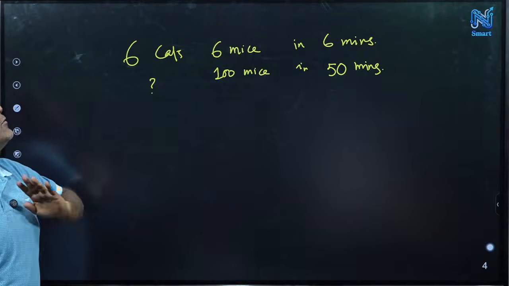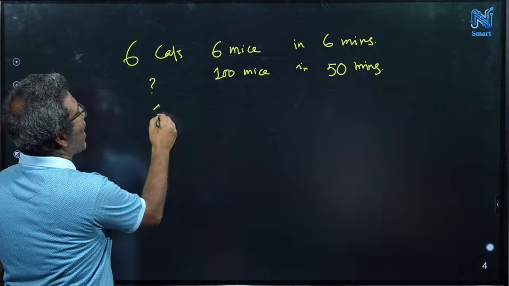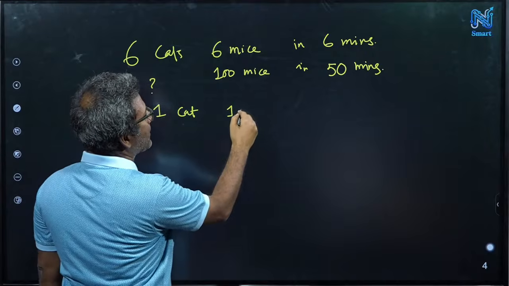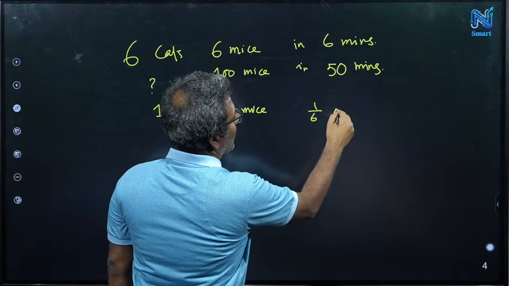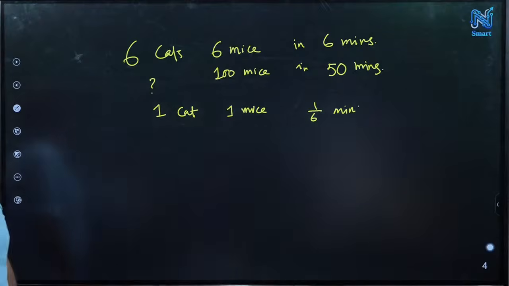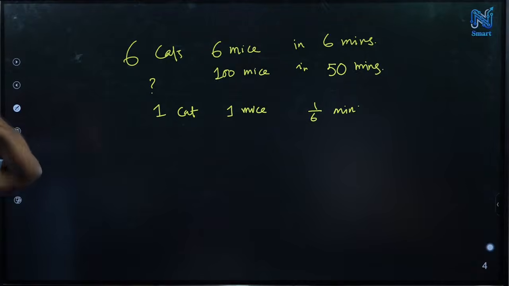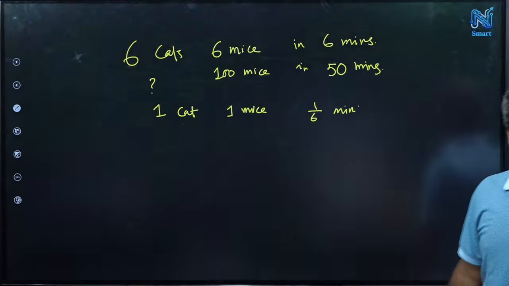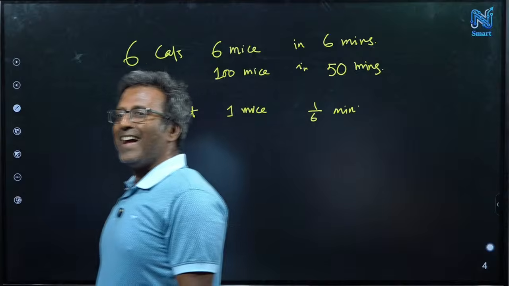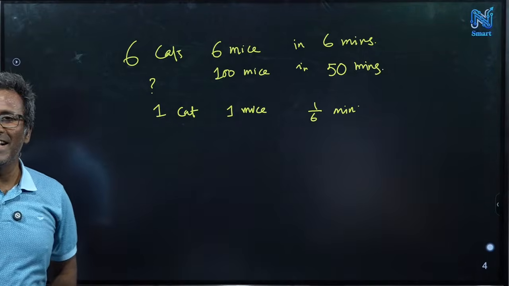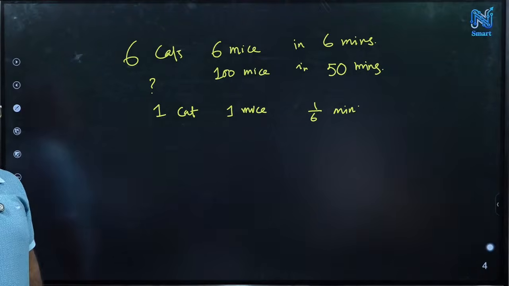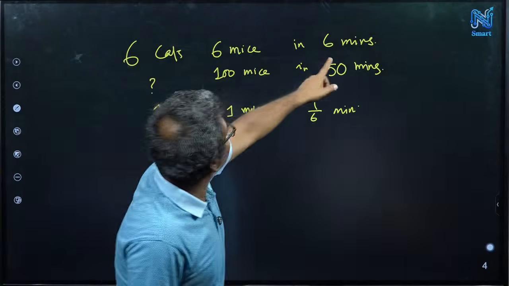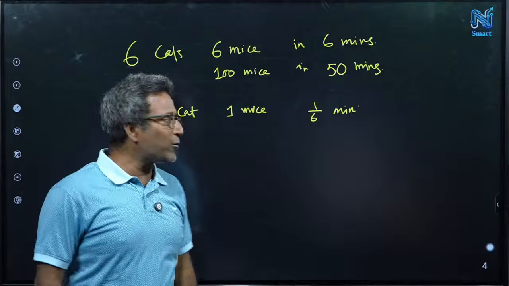But if you do the usual problem, what can we explain? Like if you just consider one cat, what mistake we did, one cat, one mouse in how many minutes? 1/6 minutes. This is okay, right? Fine? Or you have something else? Or no, it's not 1 minute. 1/6 minutes, more, 6 minutes. One cat, 6 mice, that is, it's not 1/6 minutes, right? One cat, 6 mice in 30 seconds. We did it the opposite way, right? This is reversed. So 6 cats, 6 mice in 6 minutes. One cat, one mouse in 6 minutes. It will be again 6 minutes.